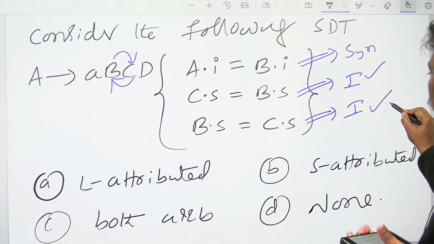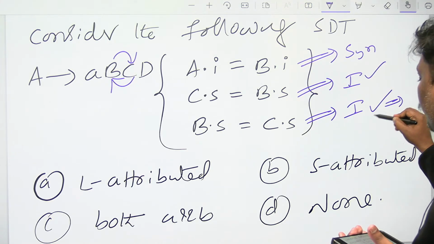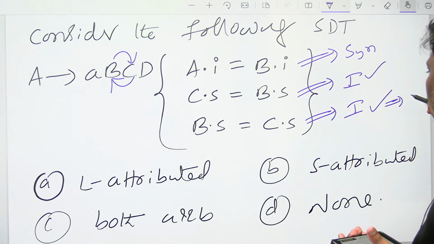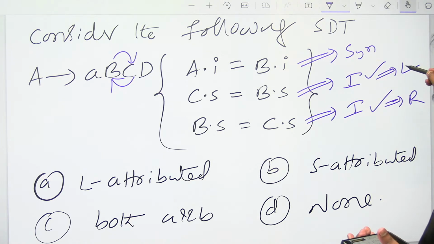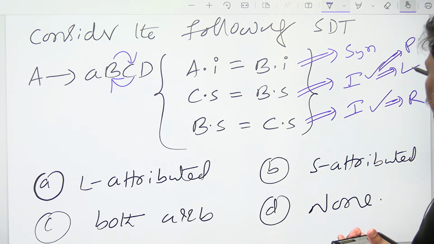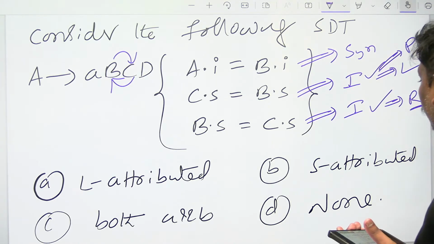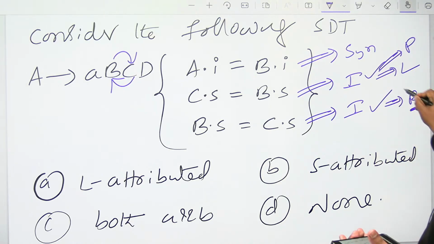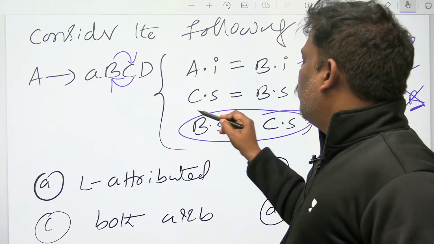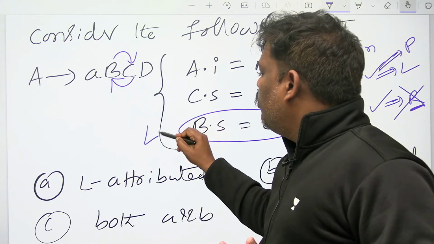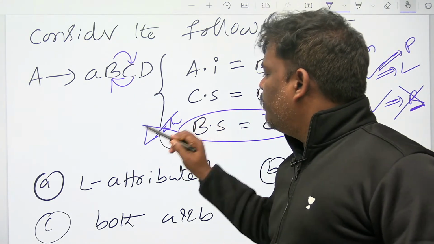But in this inherited, from the left sibling you can take, from the right you cannot take, but here he is taking from the right. Inherited from the parent is okay, inherited from the left is also okay, but inherited from the right is not allowed. So because of this, the L-attributed definition fails.